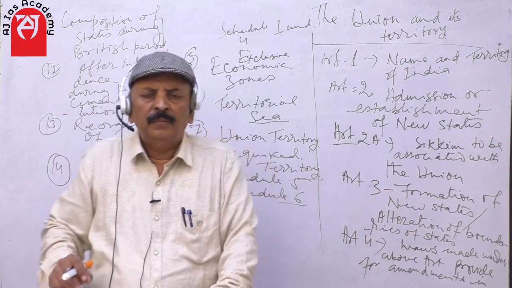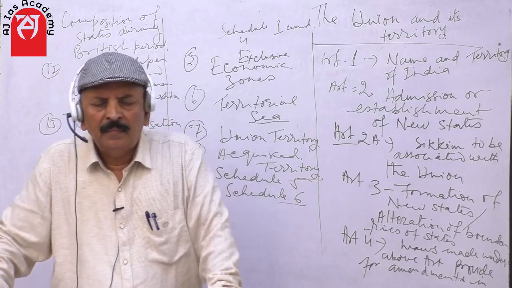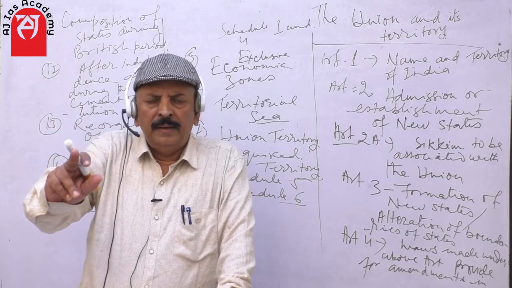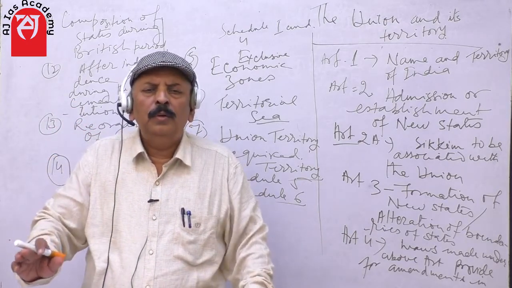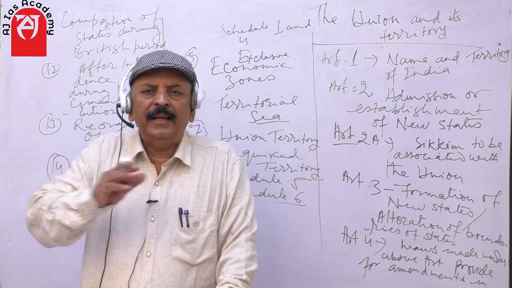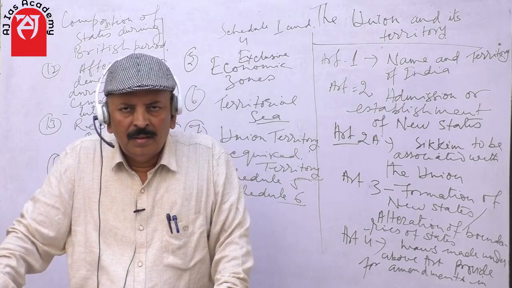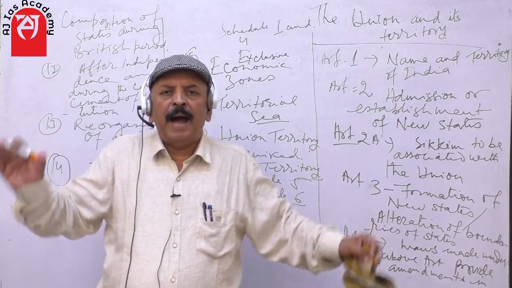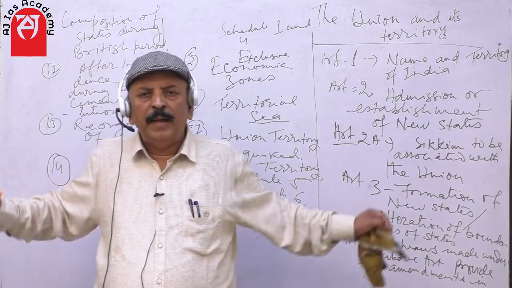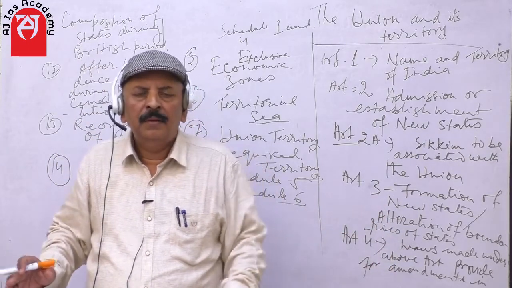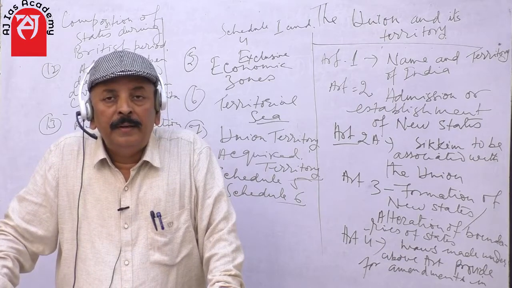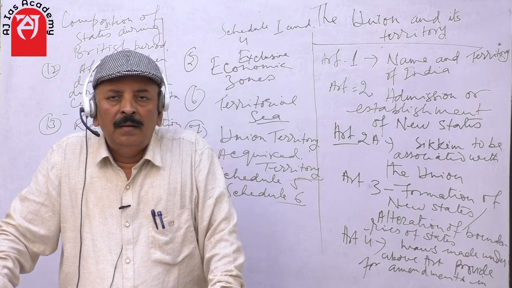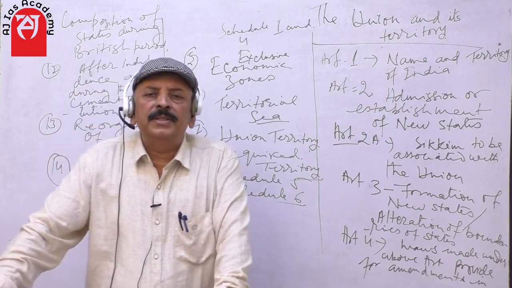In the USA, what we find is that 13 colonies came together to fight against the Britishers, and that was the common goal. And in spite of uniting among themselves, they also kept maximum independence, and that is called confederation.